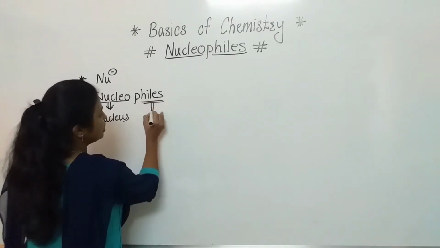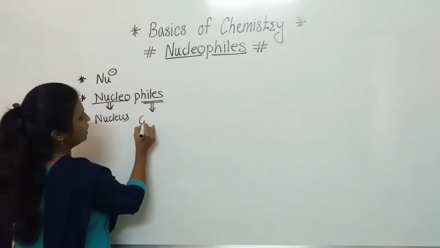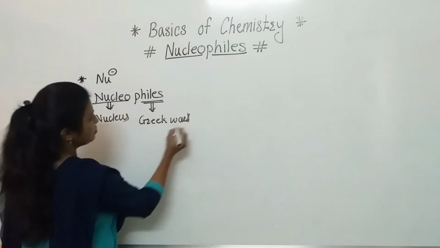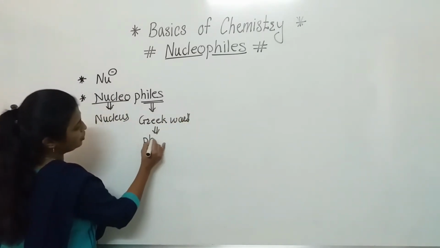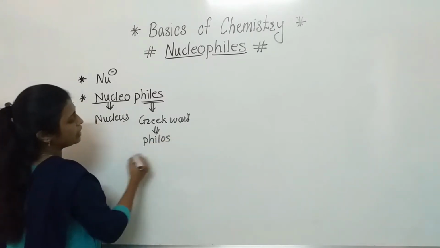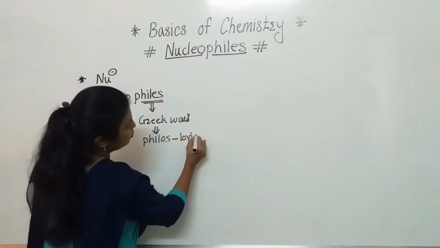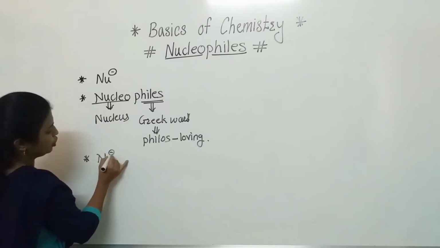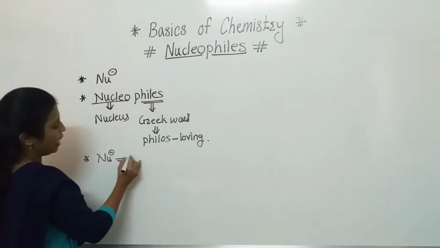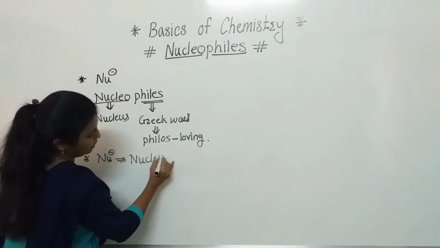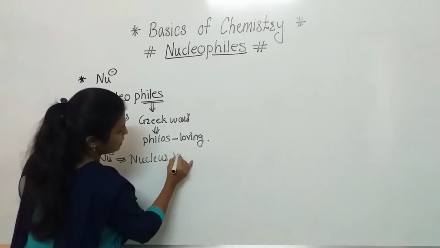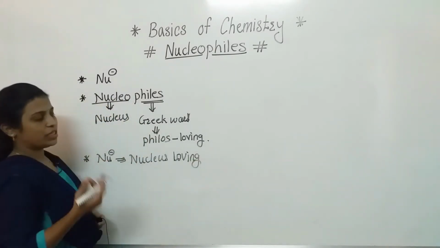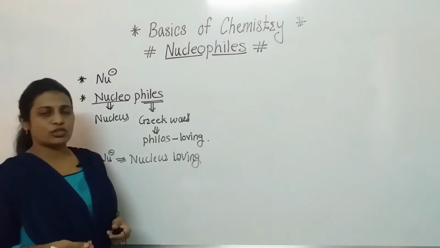Phile. Actually, this word is taken from a Greek word, philos, and its meaning is loving. So here we can say that nucleophiles are nucleus loving. Understood? Nucleus loving. Another point I want to tell you regarding that nucleus loving. Another way is also there to define that.